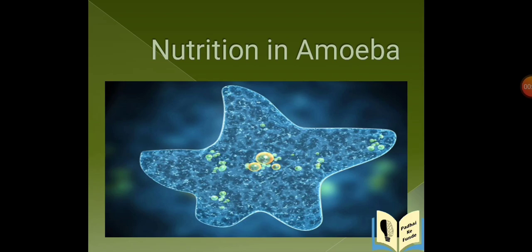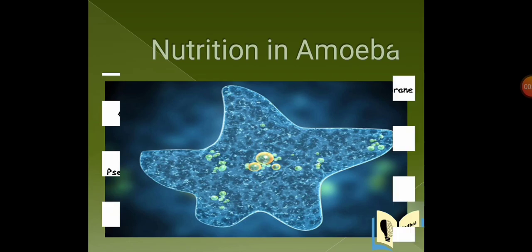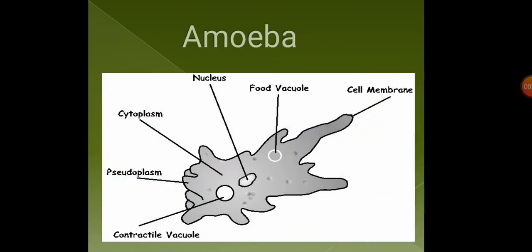We are going to study about nutrition in amoeba. Amoeba is a minute single-celled organism. As you can see its structure, it has no mouth or anus. So the food can be taken in at any point of the body surface. Amoeba feed on minute microscopic organisms or bacteria.